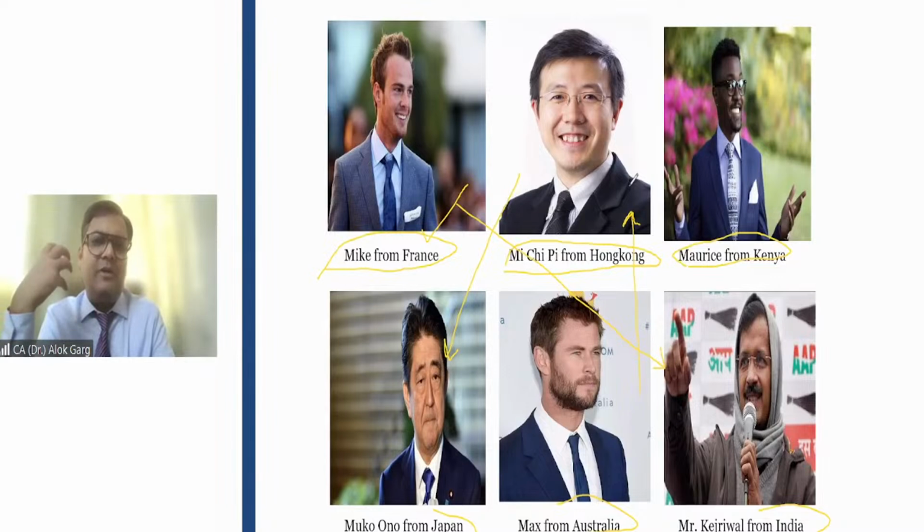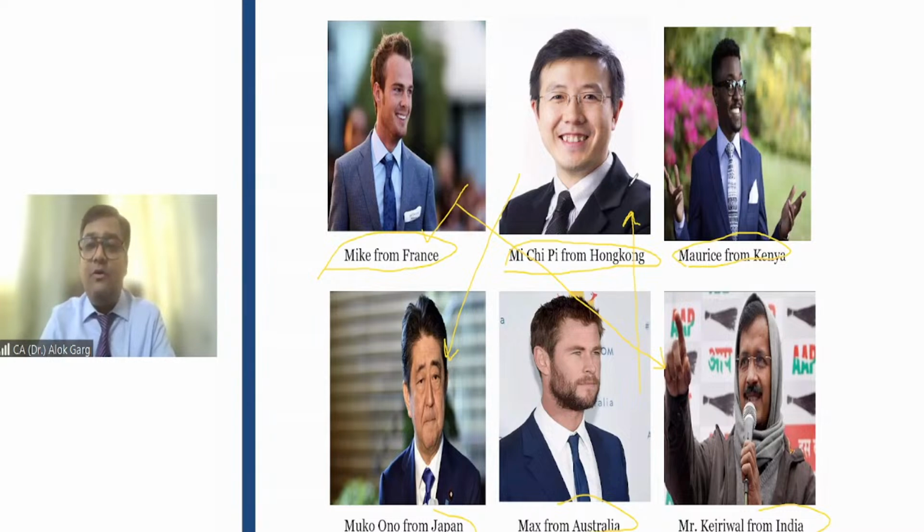So what I'm trying to convey is that when IFRS standards were drafted, the entire world was taken into consideration, not only the jurisdiction of the country where the standards are drafted. That is why, friends, more than 160 countries are using IFRS.